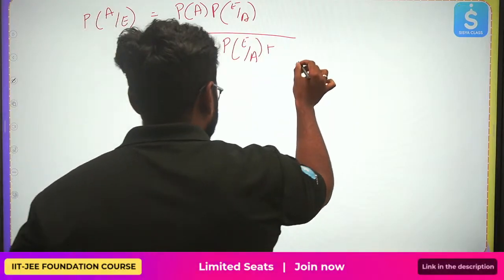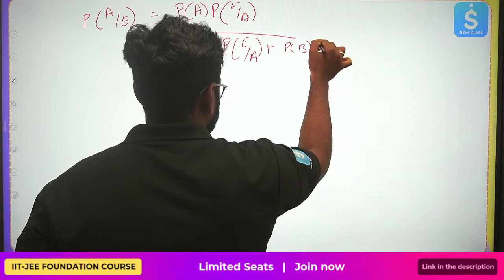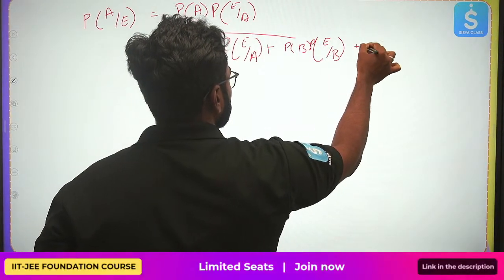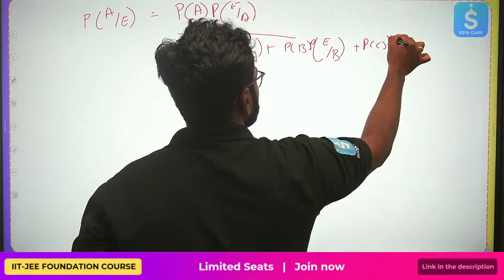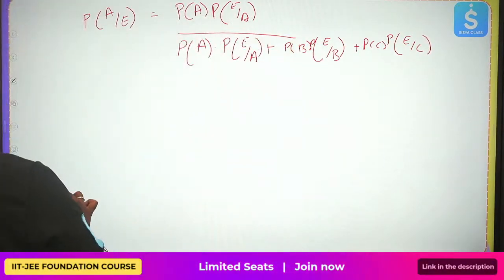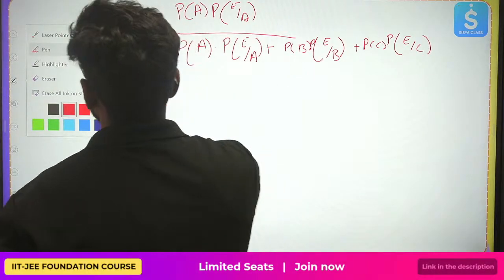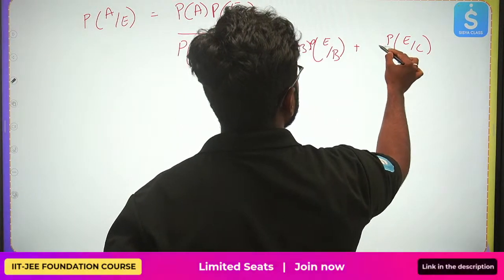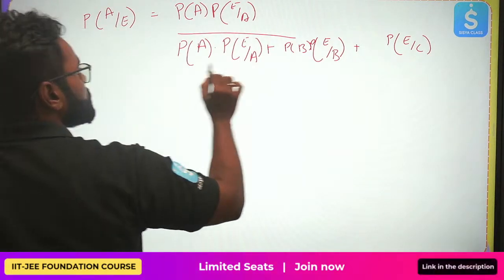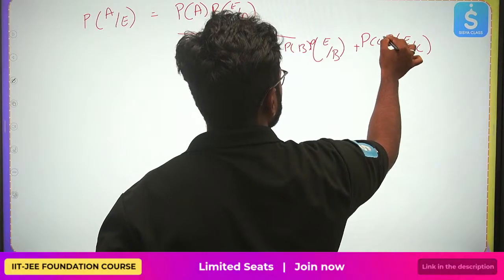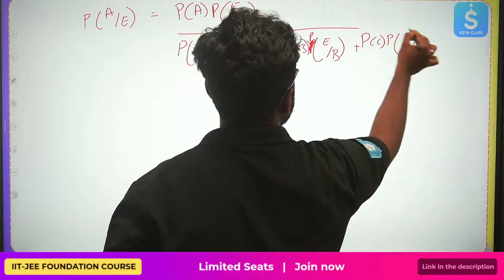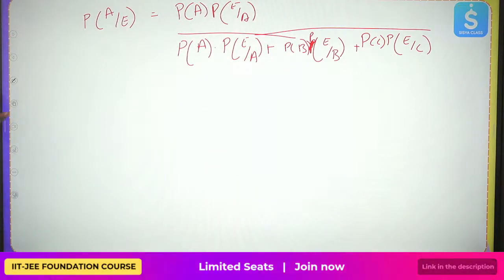plus P of B into P of E by B, plus P of C into P of E by C. Okay, let me write this neatly.